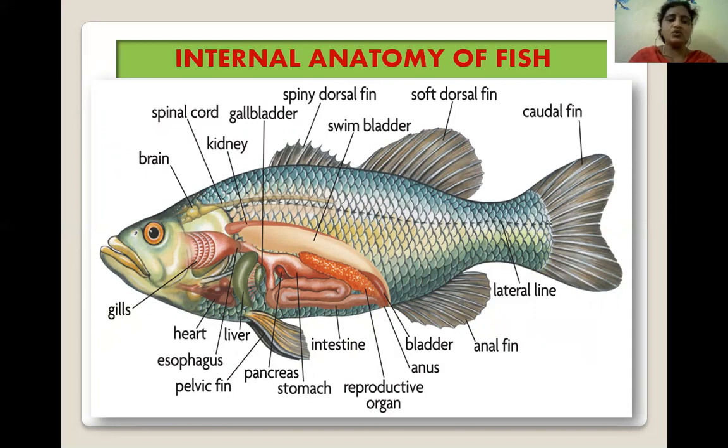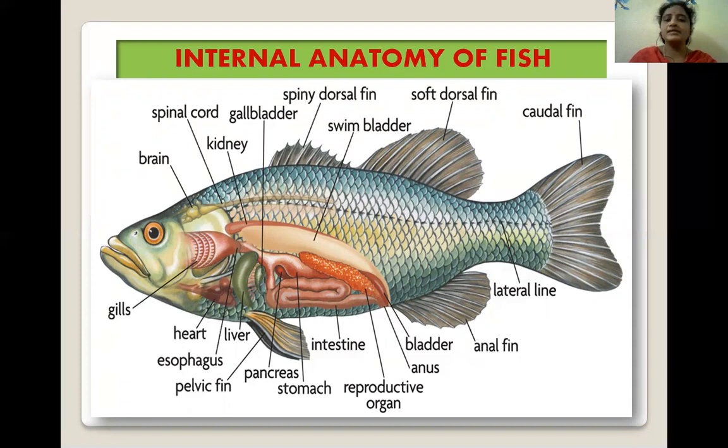The heart has two chambers. There is no nucleus in red blood cells. The brain is the control center of a fish. All sensory information is processed here in the brain. The double occipital condyle is present in the skull, which acts as an endoskeleton.